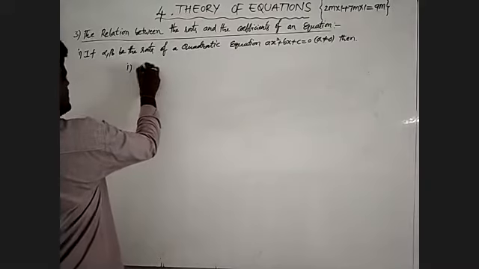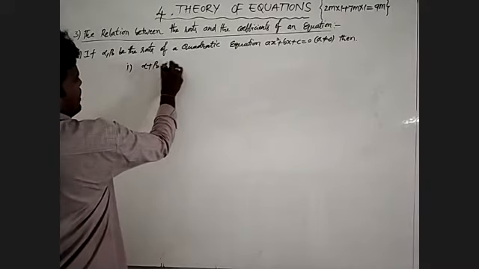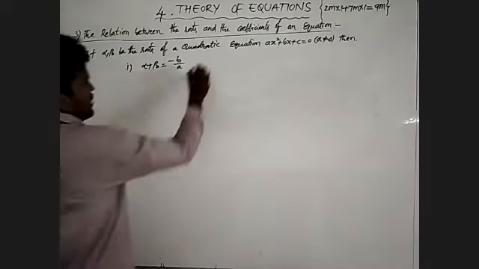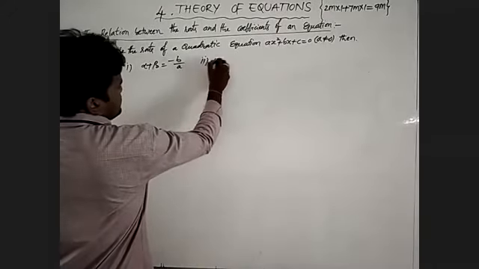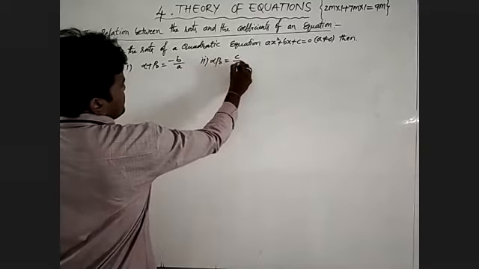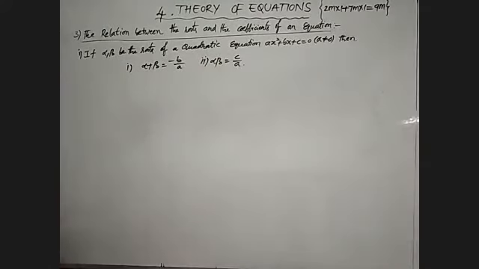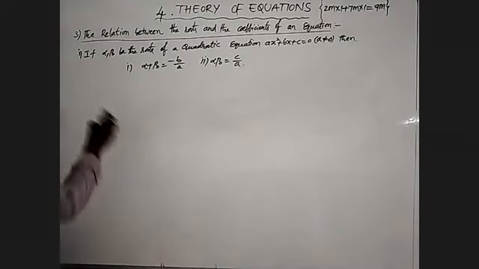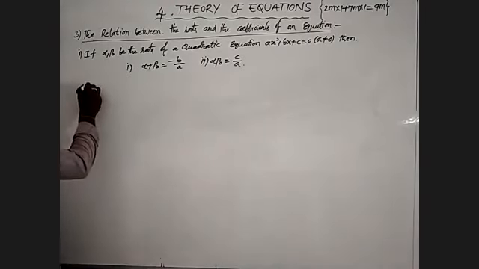Here the first one is the sum of zeros: alpha plus beta is equal to minus b by a. After that, the product of zeros: alpha beta is equal to c by a, we will write. After this, now I will discuss further. Okay, we will note this point.